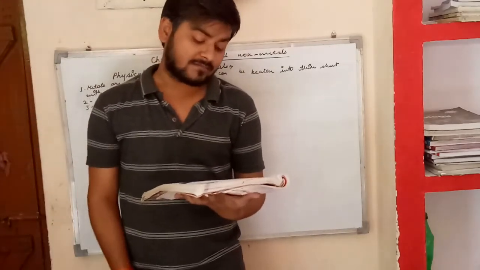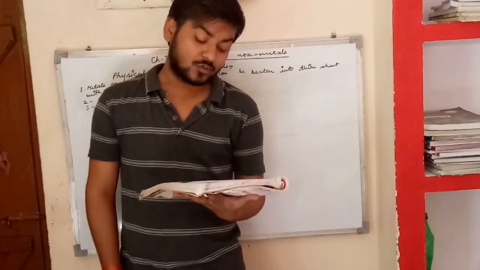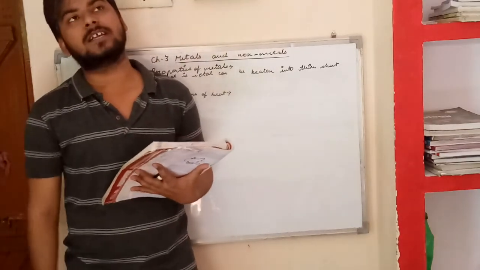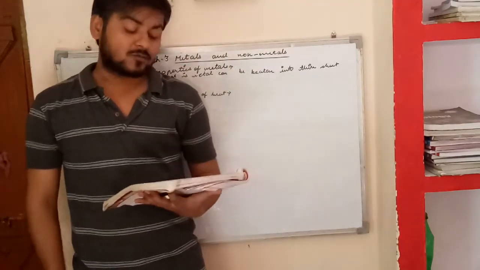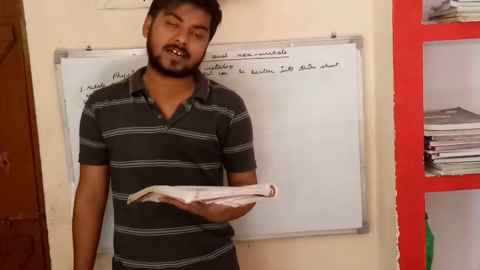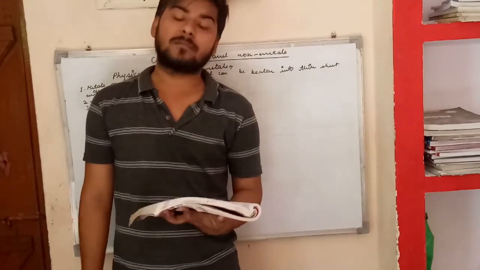They cannot be cut with a knife, and there are some exceptions. For example, sodium and potassium are soft metals. This is the exception in metals, that sodium and potassium are soft metals which can be easily cut with a knife.